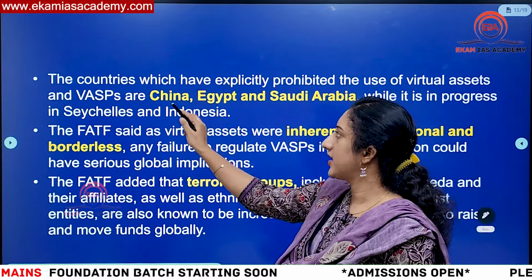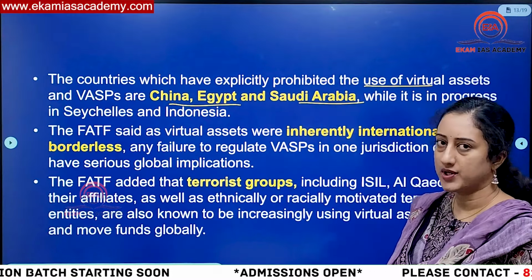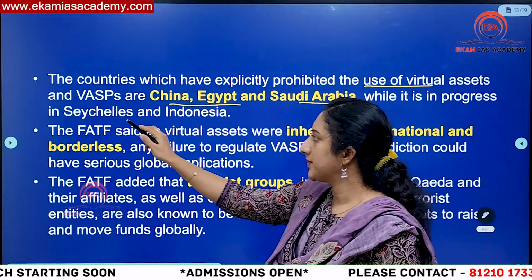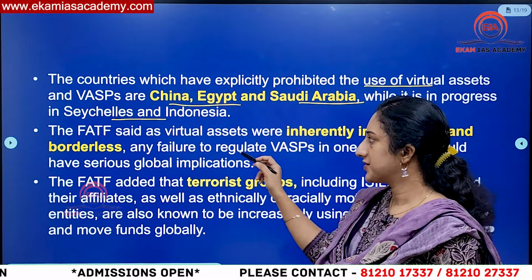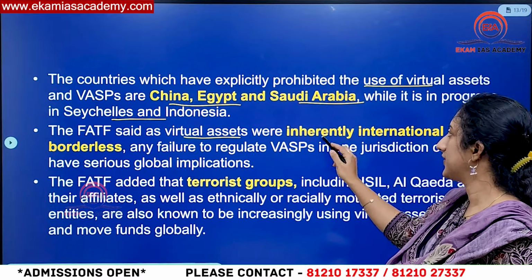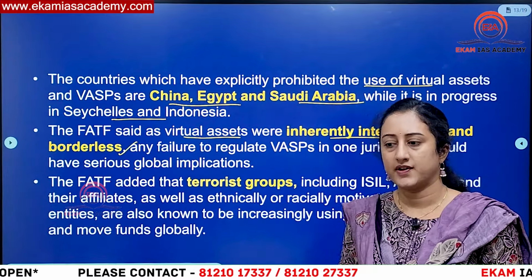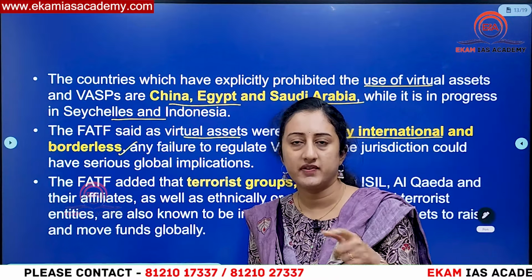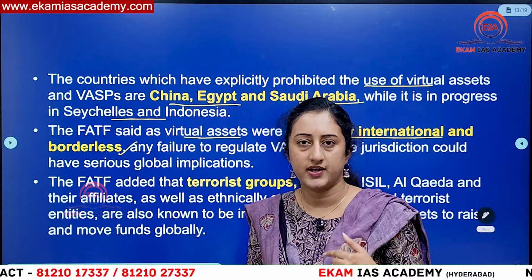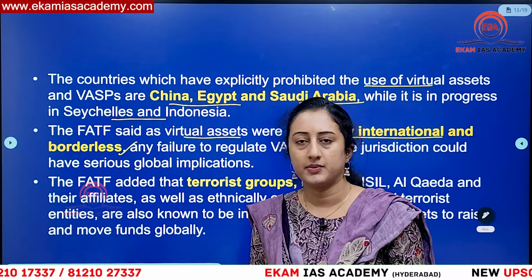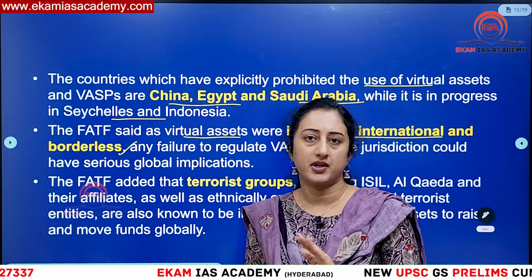In some countries like China, Egypt and Saudi Arabia, they have already prohibited the use of virtual assets in their country and economy. In some countries like Seychelles and Indonesia, they are already on the way to prohibition. These virtual assets are inherently international as well as borderless because of their decentralized nature. For example, transactions that happen within Indian territory and the Indian financial system come under regulatory bodies like RBI for banking and SEBI for the securities market. Like this, we have regulatory bodies for every particular domain.